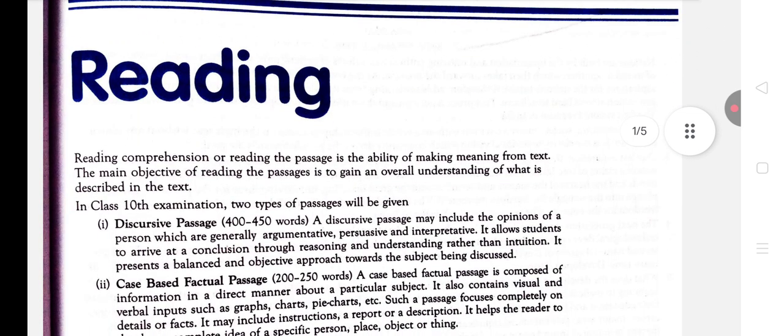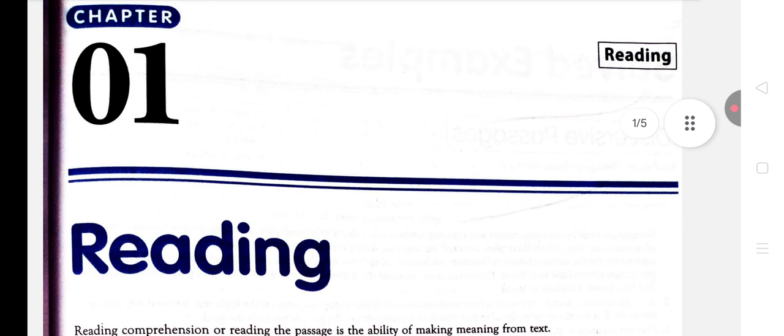Now, the reading section, creative writing skills and grammar are very scoring. If you do these topics very sincerely and very clearly, I am pretty sure that you are going to get full marks in these topics. And literature and supplementary are also very easy. You just have to write answers very clearly, using good words. So today let's cover our reading section topic. Dear students, let's start with the reading section.